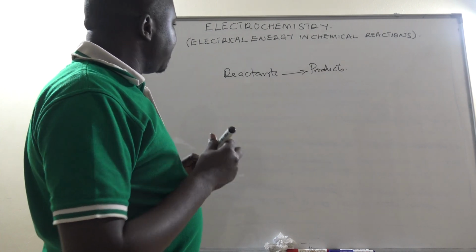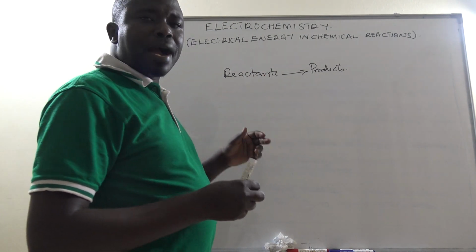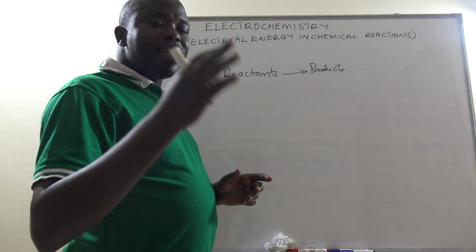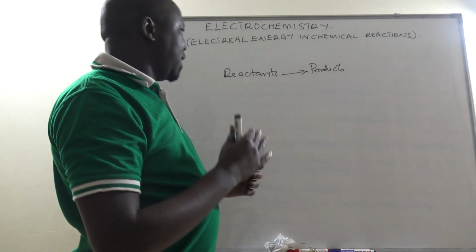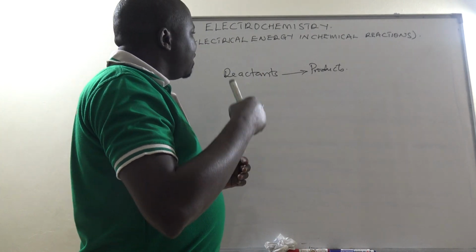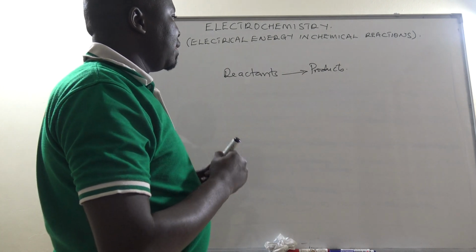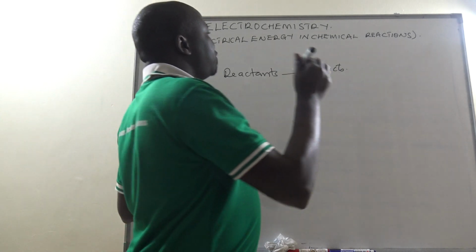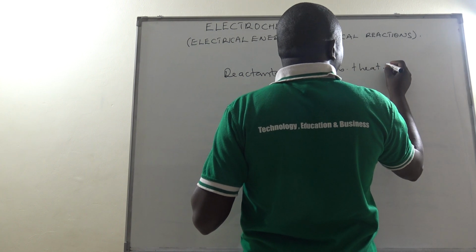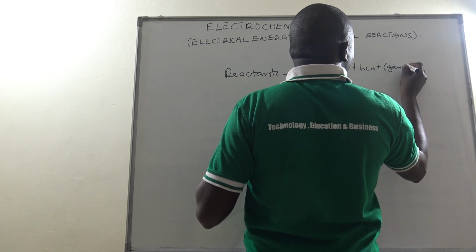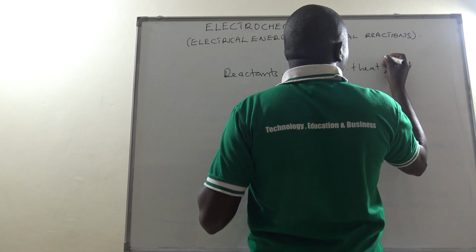But we have not been so much looking at other things that accompany the formation of products in a chemical reaction. Sometimes you find that in a chemical reaction, the whole of the reaction mixture becomes cold. That signifies that some energy is being absorbed from the surrounding, and that is heat energy. Sometimes you find that the reaction mixture becomes very hot as they form products. That means heat is evolved or generated as a result of the chemical reaction. So heat can be either gained or lost in a chemical reaction.